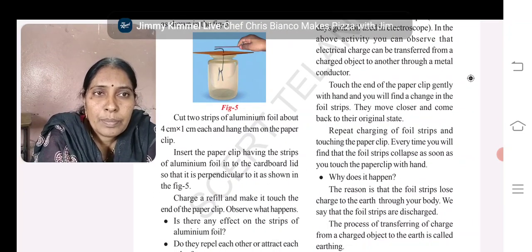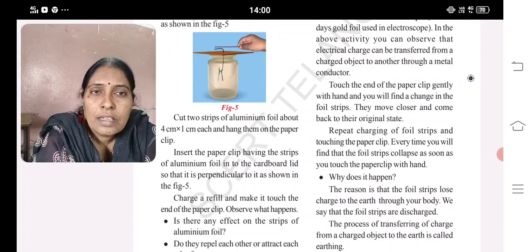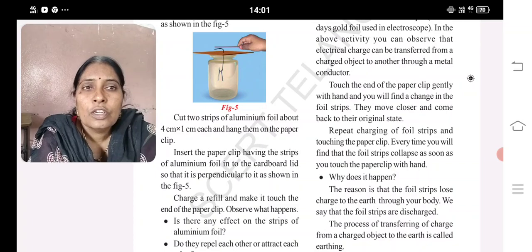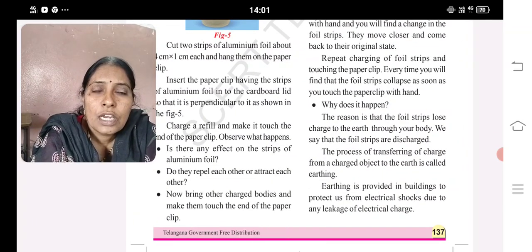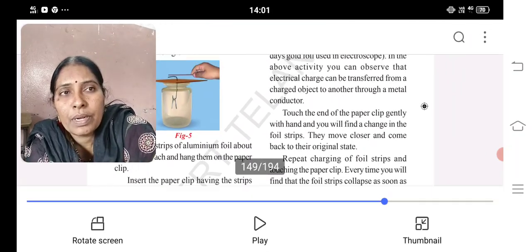Insert the paper clip with the strips of aluminium foil into the cardboard lid so that it is perpendicular to it, as shown in the figure 5. Charge a refill and make it touch the end of the paper clip. Observe what happens. Is there any effect on the strips of aluminium foil? Do they repel each other or attract? Now bring other charged bodies and make them touch the end of the paper clip.